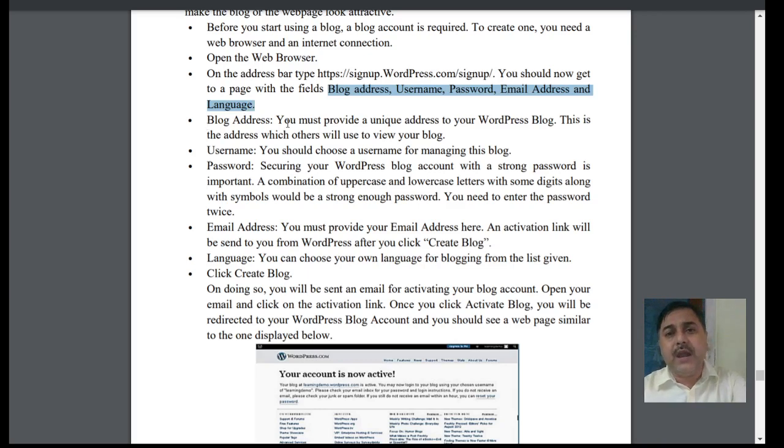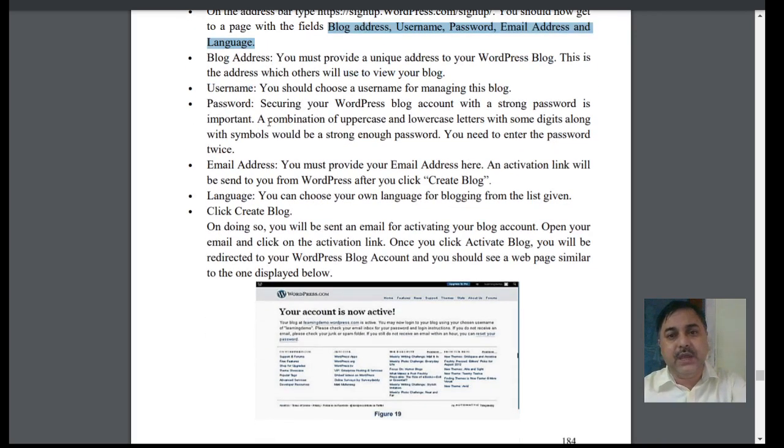Then the blogger address, that means a unique address should be there in WordPress. Username should be there, and the password, as we said, should be a secured password, so that no one can copy it and no one can steal it. You need to enter the password twice when we are making this. So this is the part that we can use, and we have all these patterns and structures.